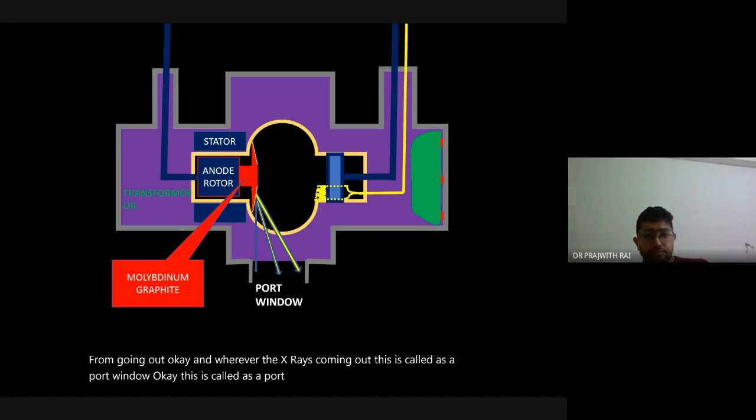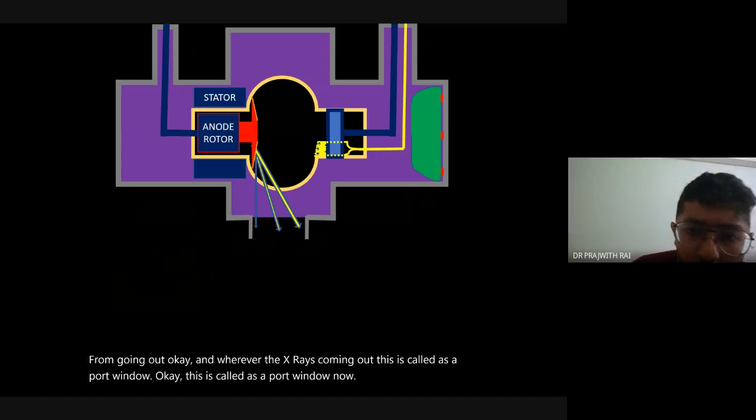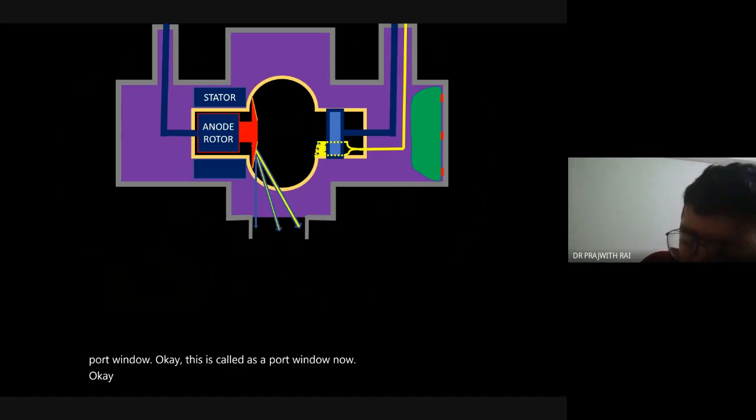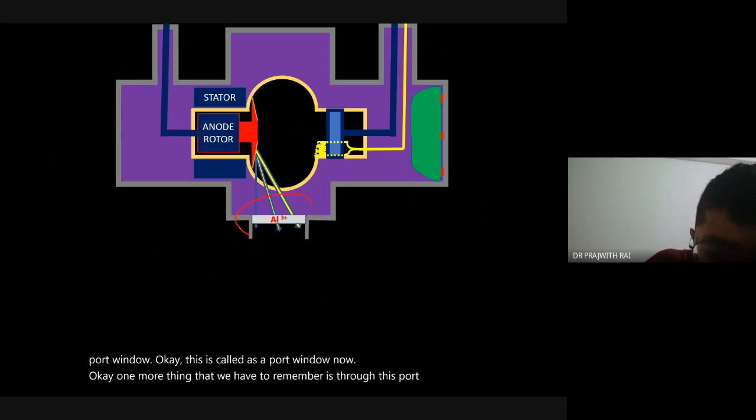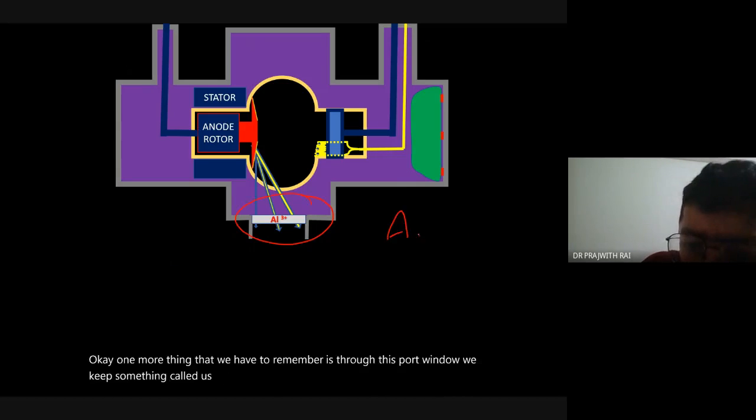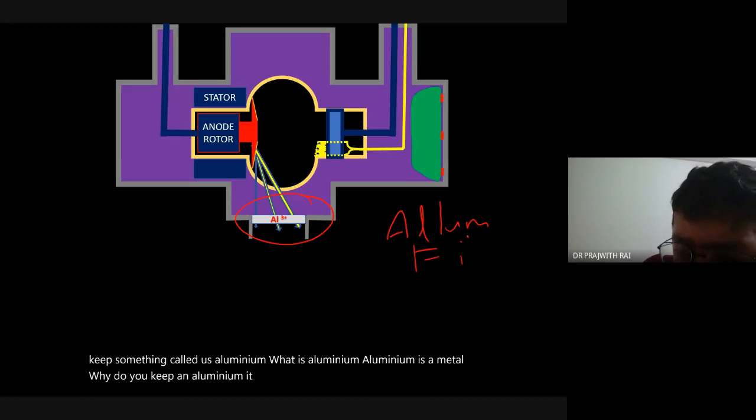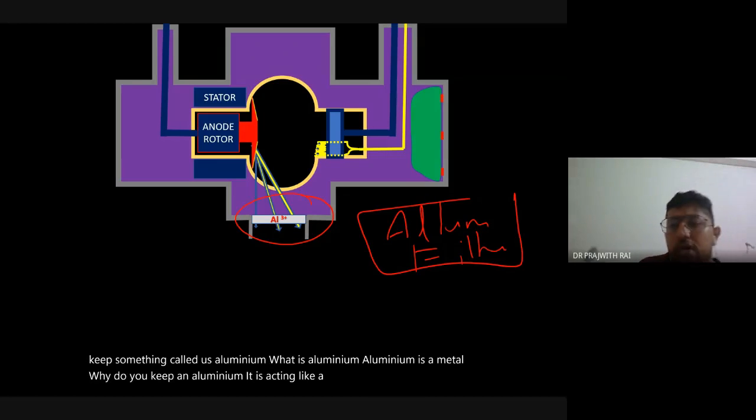Now one more thing that we have to remember is that through this port window, we keep something called aluminium. What is aluminium? Aluminium is a metal. Why do you keep aluminium? It is acting like a filter. Why do I need to filter X-rays?